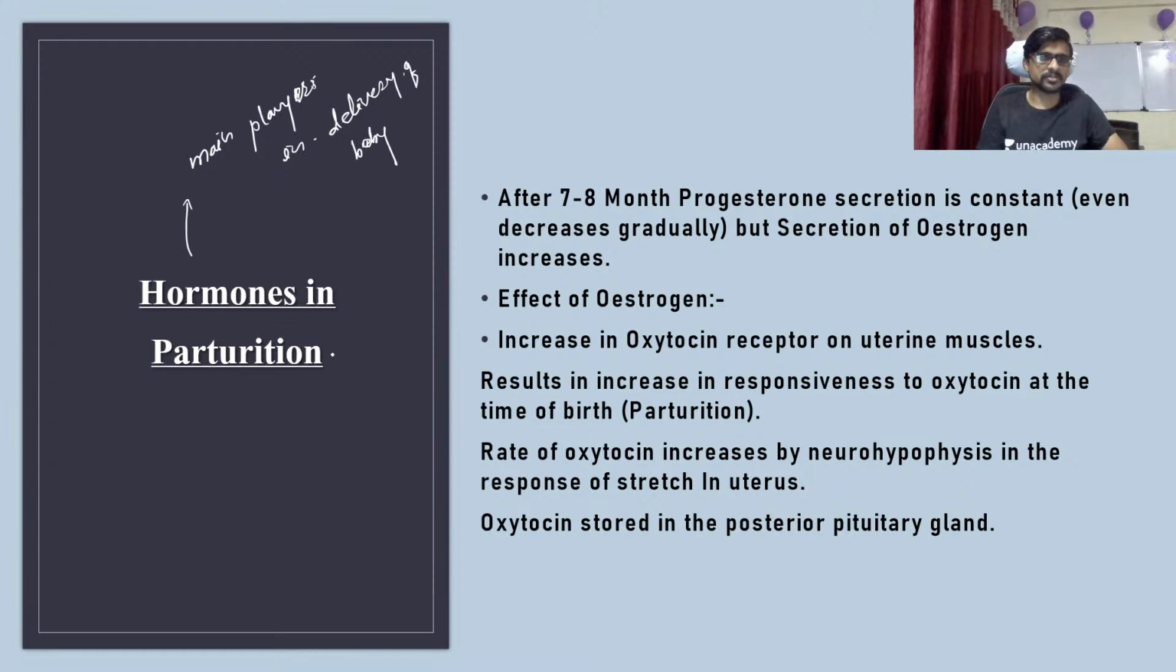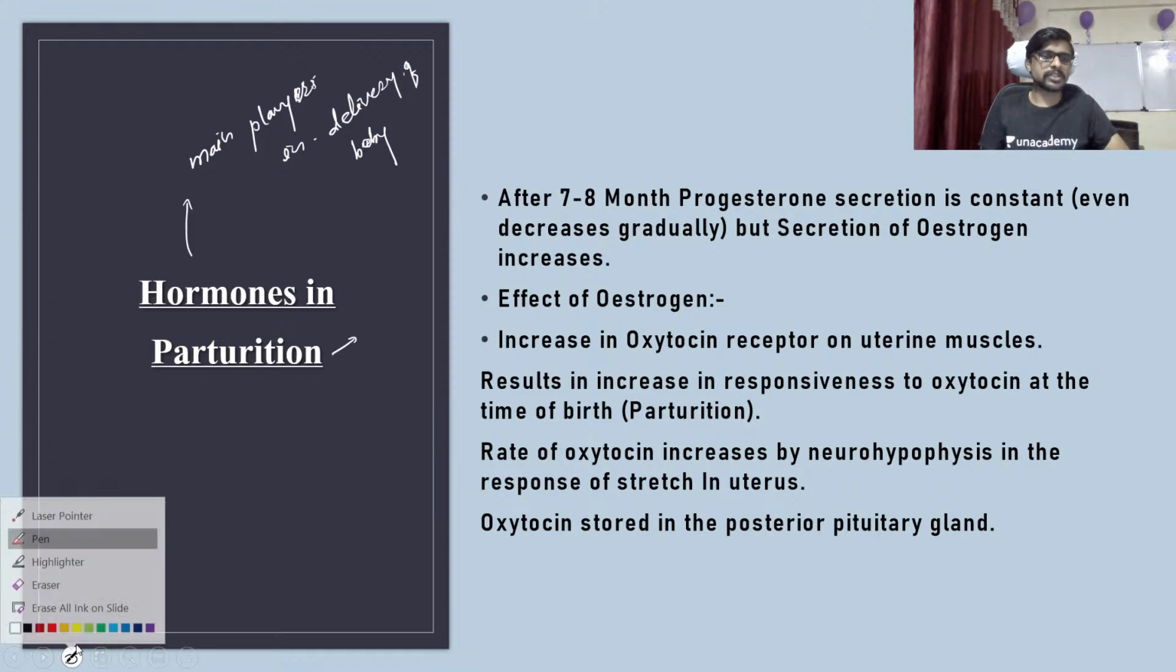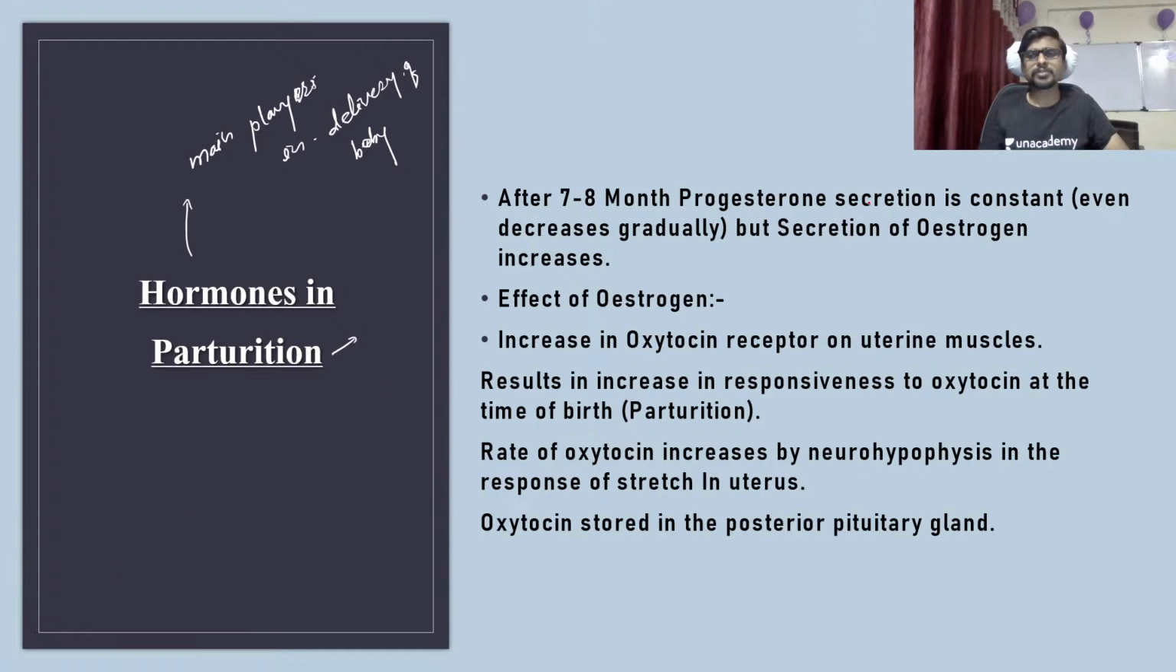Okay, parturition means the process of giving birth, which we call delivery. Okay, see what happens in this: after 7-8 months the progesterone secretion is constant but the secretion of estrogen increases. Okay, so the progesterone is constant but the secretion of estrogen increases. If you see the progesterone, it is at its peak in the 7th and 8th month. Okay, but after this 7-8 month the progesterone is constant but the estrogen is now going to increase. Okay, so why is estrogen going to increase? Because the effect of estrogen, if you see, is an increase in oxytocin receptors on the uterine muscles.